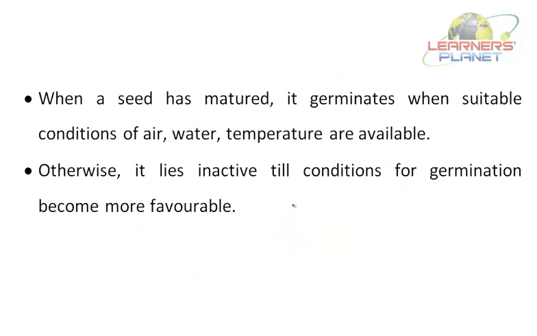When a seed has matured, it germinates when suitable conditions of air, water and temperature are available. Otherwise, it lies in an inactive state till the conditions for germination become favorable. When the seed gets suitable conditions like water, air, warmth, it germinates and a new plant grows out of the seed. In this way, the parent plant reproduces more plants like itself by forming seeds through flowers.